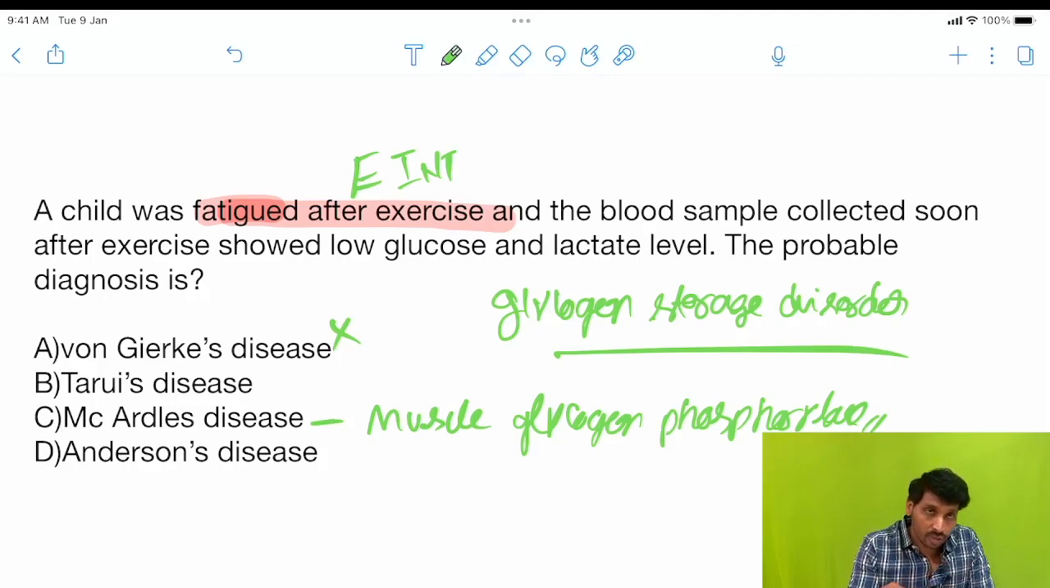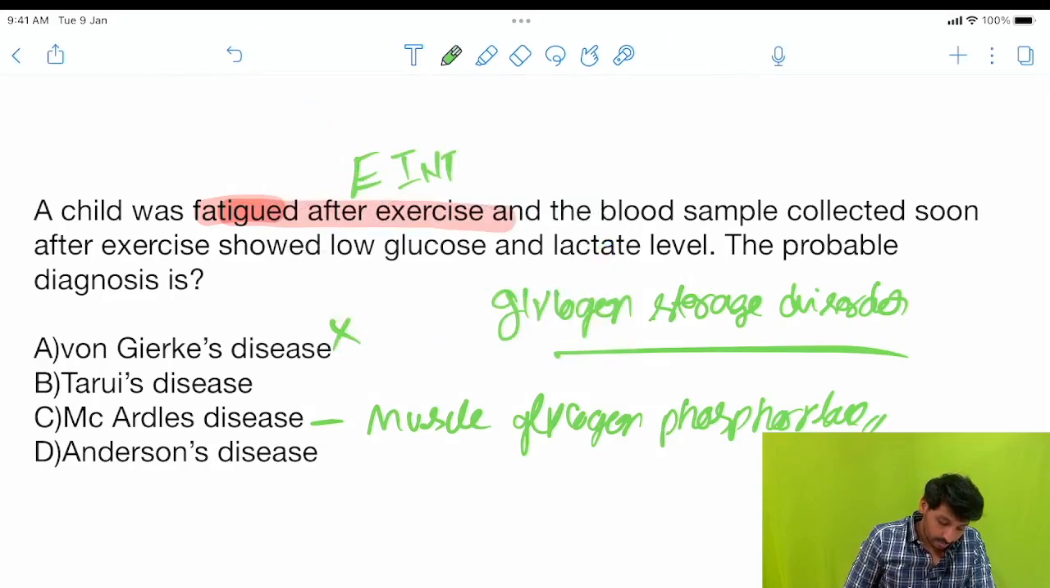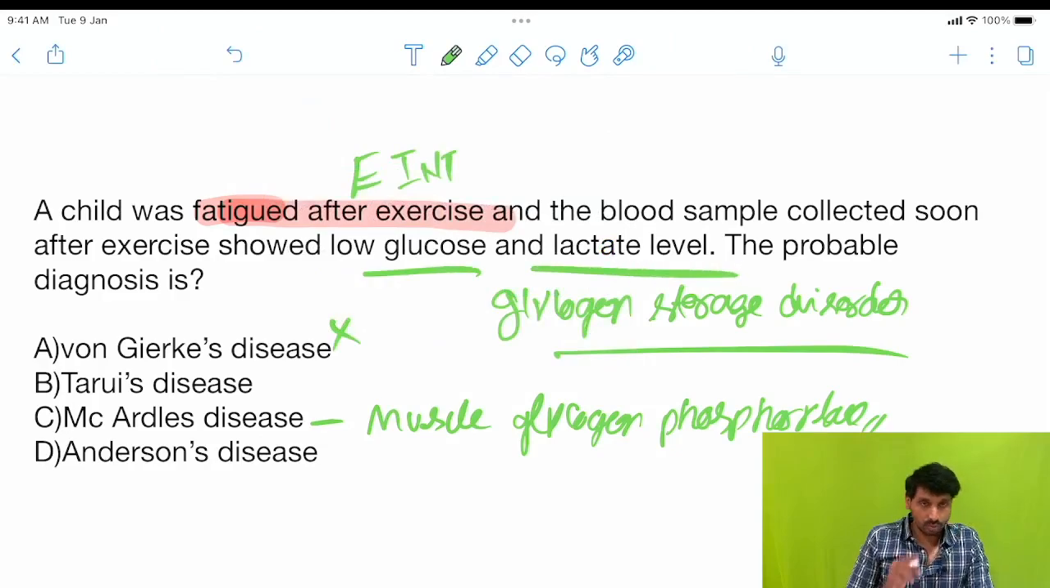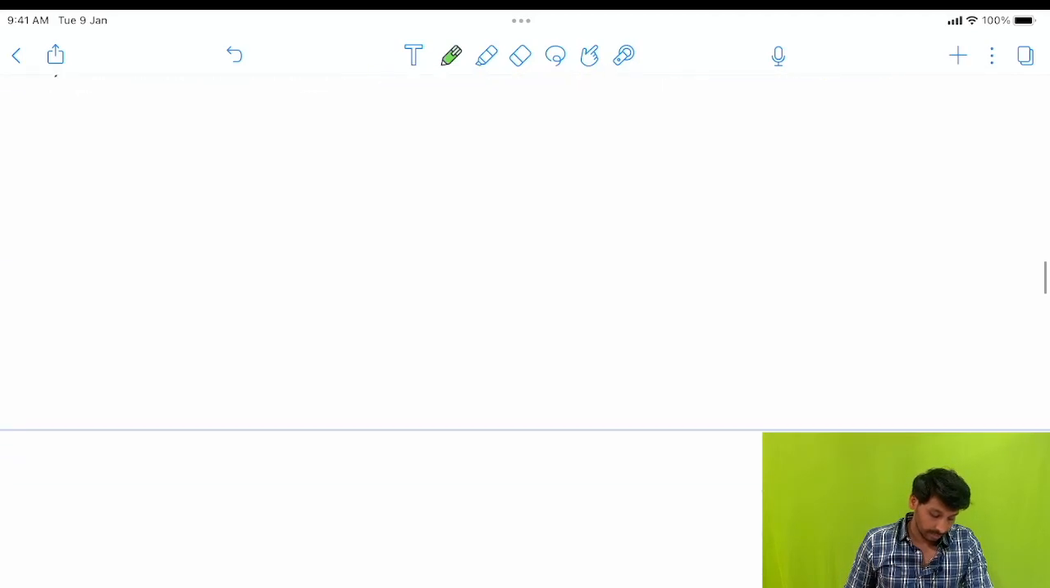As glycogen is not degrading, there is no glucose. And as there is no glucose, there is no production of lactate also. So that is the reason here: low glucose as well as low lactate level. These are the key features of McArdle disease: exercise intolerance, low glucose, low lactate. In anaerobic condition, lactate level should increase, but here, because of low levels of glucose, lactate is also unable to be produced, so low lactate levels. So the correct option is McArdle disease.